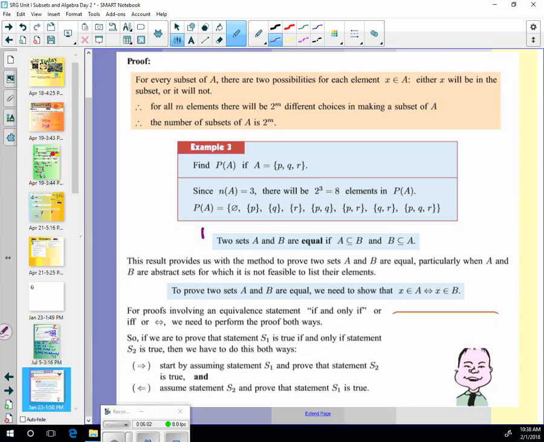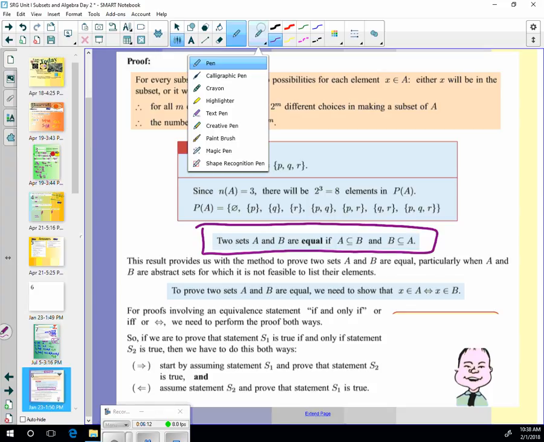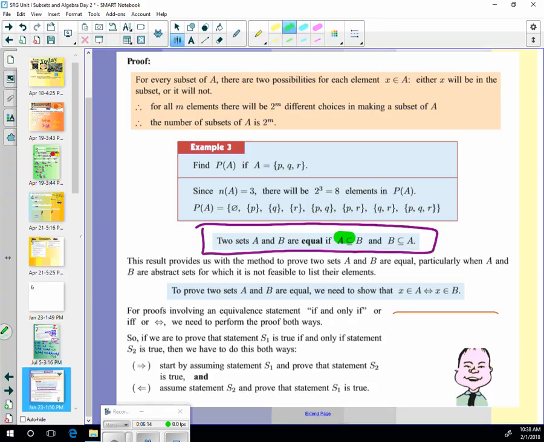Okay, so here's a couple of things you're going to use in future proofs. Two sets, A and B, are equal if A is a subset of B and B is a subset of A. That makes sense. A is a subset of B and B is a subset of A. We proved two sets A and B are equal. And this one right here is used the most in the proofs that we're going to be doing. If we're showing they're equal, X is an element of A, then X is an element of B. What does this little double arrow mean?